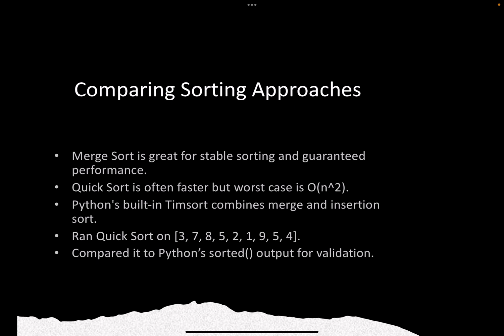So yeah, I ran a quicksort on a list of 3, 7, 8, 5, 2, 1, 9, 5, 4. Quicksort is often faster, but the worst case time complexity is O(n squared).